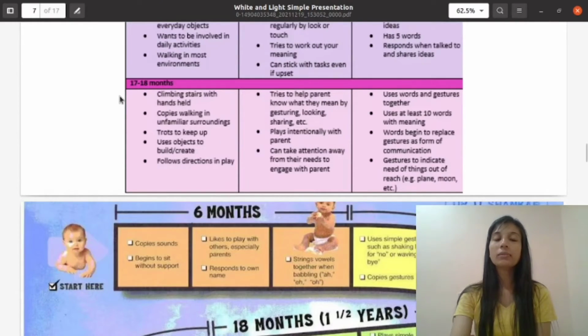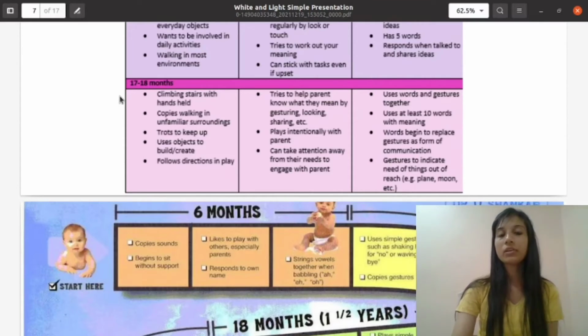A 17 to 18 month baby climbs stairs with hand held, walks in unfamiliar surroundings, trots to keep up, uses objects to build or create, follows directions in play. Socially, tries to help parent know what they mean by gesturing, looking, sharing, etc. Plays intentionally with the parent, can take attention away from their needs to engage with parent.